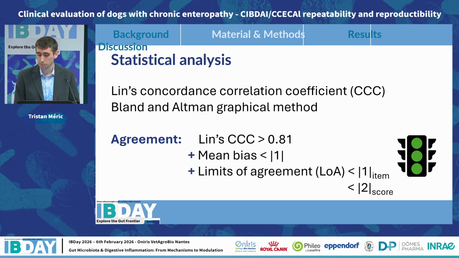The mean bias and the limits of agreement are determined thanks to the Bland-Altman method. In the results, you will find, for better visualization, a traffic light such as this one here, and the light will be green when the criterion is respected and red if not.